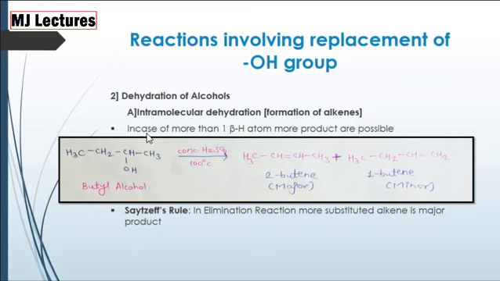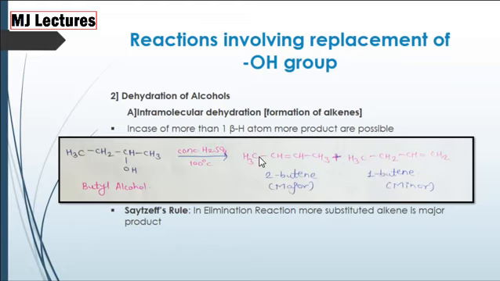Now let's study that in case of more than one beta hydrogen, more products are possible. For example, that is butyl alcohol. The OH group attached to the carbon is given as alpha and adjacent to that are beta and beta dash. Now let's give CH2 as beta and CH3 as beta dash. Now when butyl alcohol is treated with concentrated H2SO4, we get 2-butene and 1-butene.